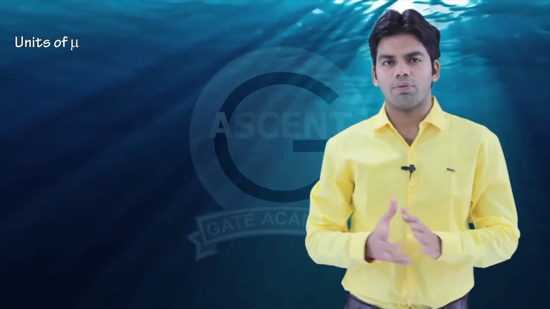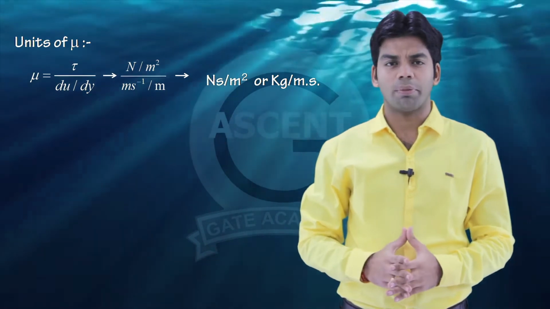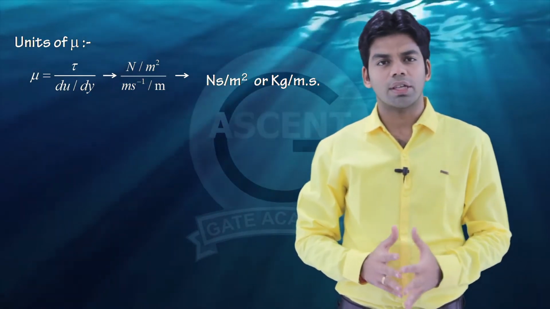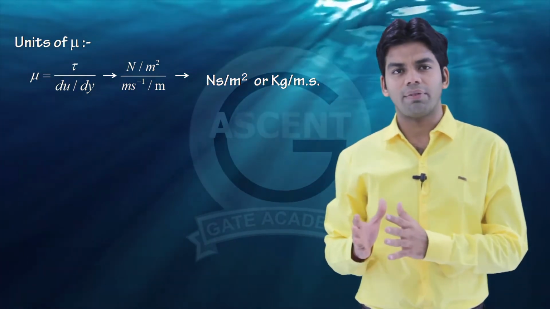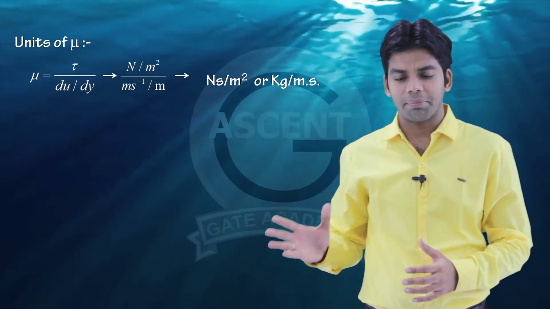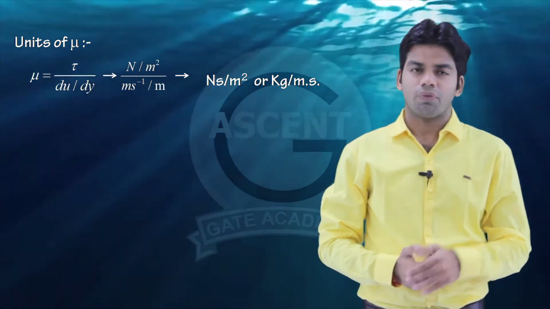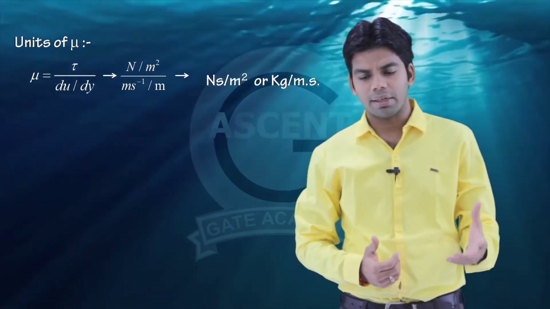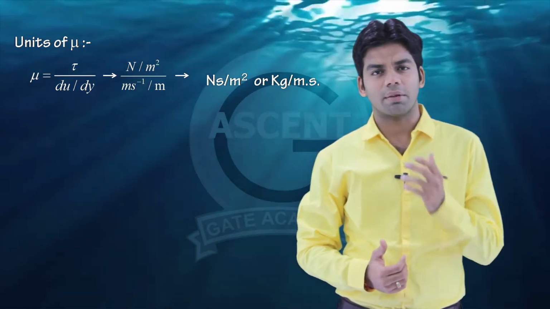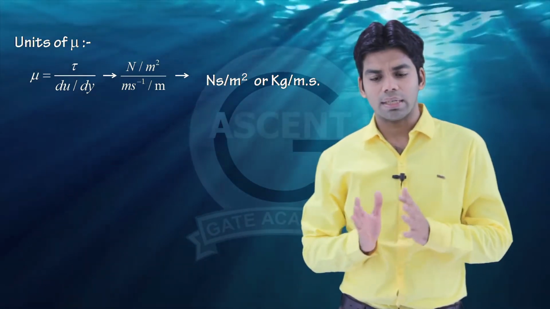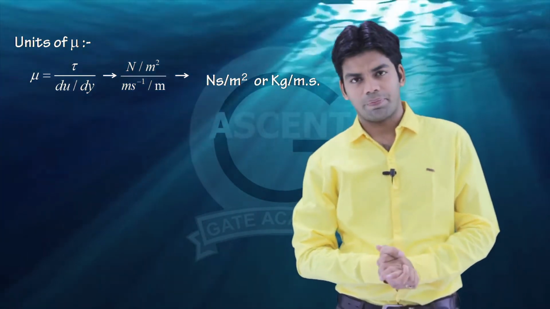Now coming to the unit of viscosity. So tau is equal to mu du by dy, or you can say mu is equal to tau by du by dy. Unit of tau is Newton per meter square. Unit of u, velocity, is meter per second, and unit of dy, which is distance, is meter. Meter will get cancelled out, and you will get the unit as Newton second per meter square. Further, in terms of kg, the same unit can be written as kg per meter second, since Newton can be written as kg meter per second square. So the unit of viscosity is Newton second per meter square, or kg per meter second.